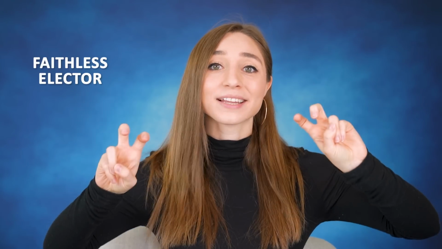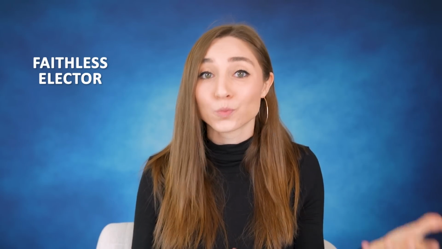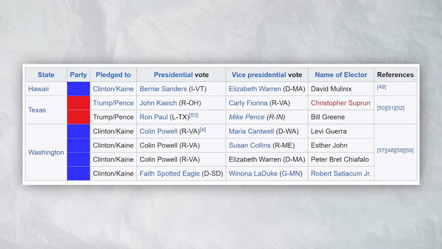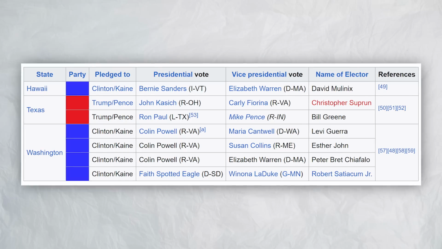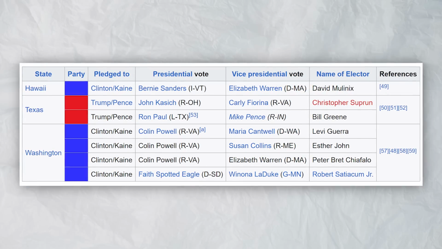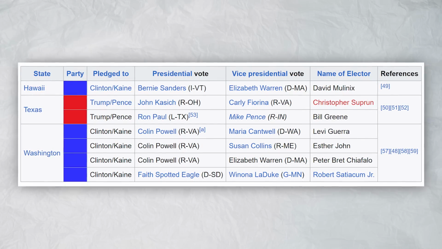Now, technically, electors aren't required to vote for the candidates who won the popular vote in their state, but it's super rare that an elector chooses to become what's called a faithless elector and vote against their state's will. The most faithless electors in recent history happened in the 2016 election, when 7 of the over 500 electors went with a different candidate. But so far, this has never changed the outcome of an election.